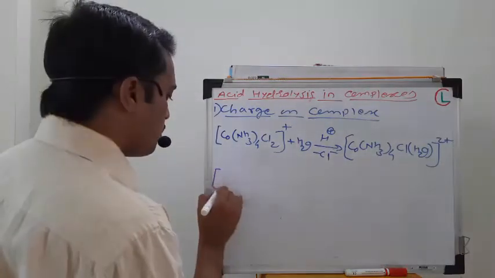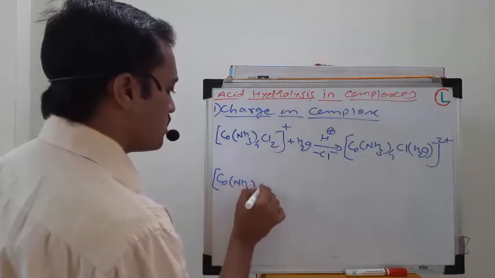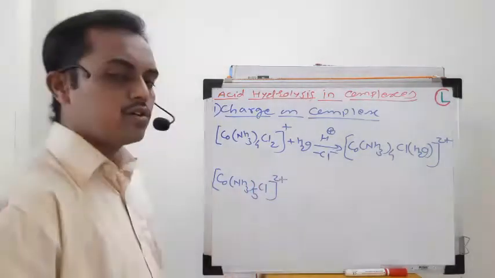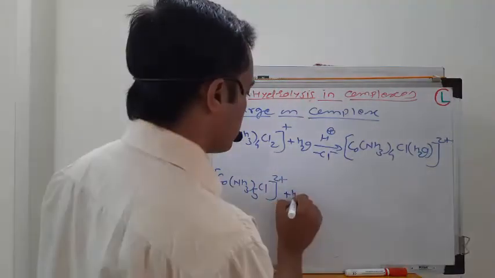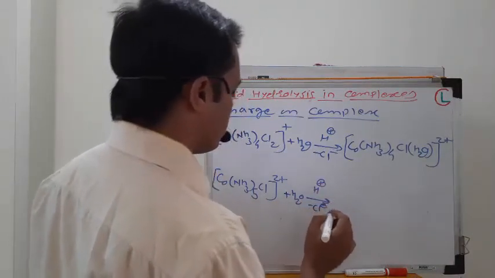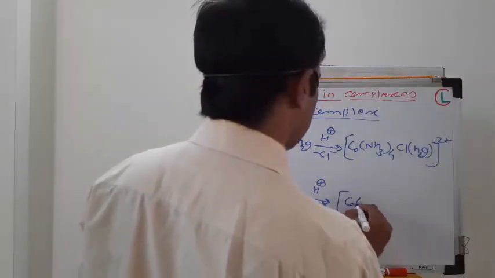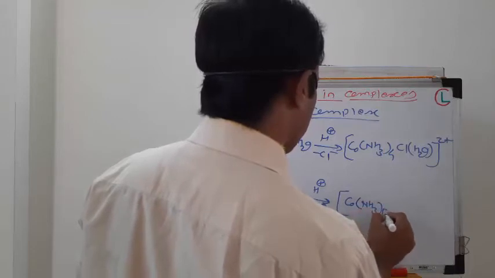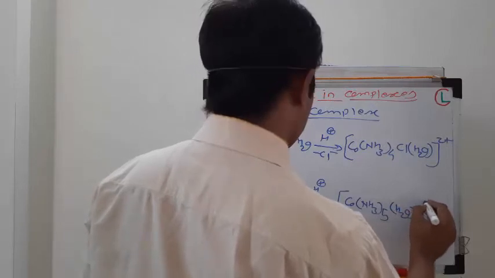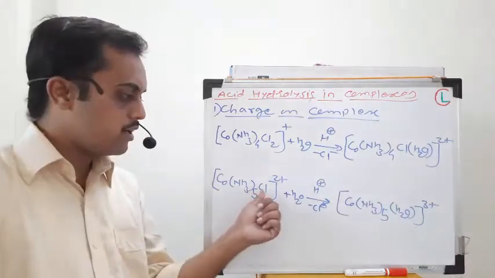The other reactant complex is Co(NH3)5Cl with a charge of 2 plus, and H2O replaces the chloride ligand in this case also.